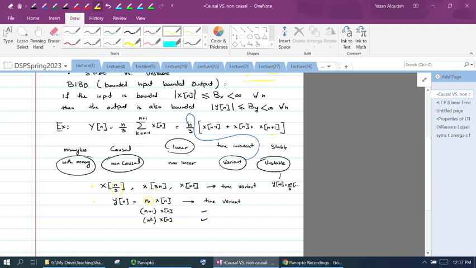Also, this system is unstable. We can see why it is unstable, because of this n multiplied here. Even if I'm given an input that is finite, when n goes to infinity, the output is going to be infinity. Y at infinity is going to equal infinity multiplied by x of n, the input. So even if the input is finite, because of this n that multiplies the input, it is going to cause the output to go to infinity.